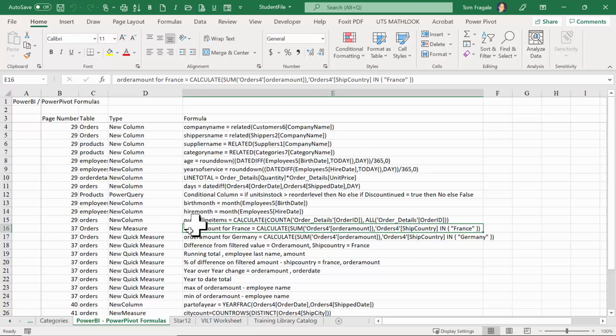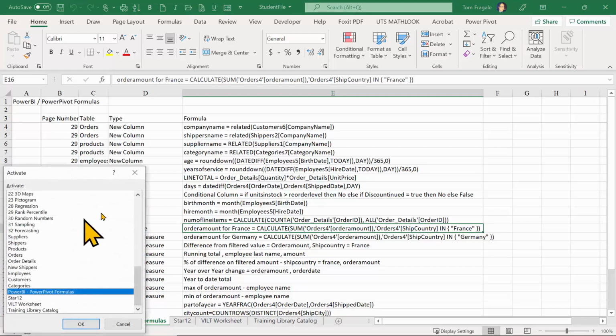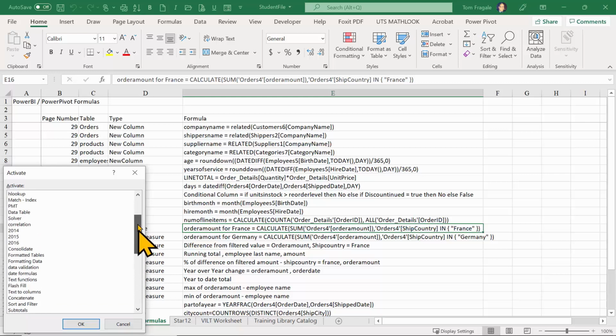So I'm going to go to a different sheet. This particular workbook has many, many sheets. So I'm going to right-click on this arrow at the bottom, and then you see a list of all the sheets. They're not in alphabetical order. They're in the order they appear in the workbook. So I'm going to scroll back up, and we'll start with a sheet that's called AutoSum, Relative, and Absolute. And I'll click OK.